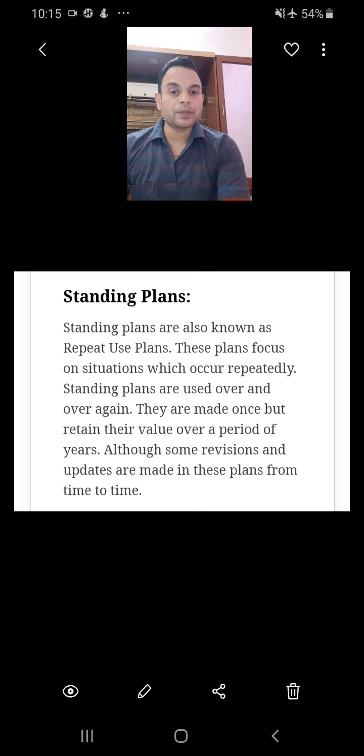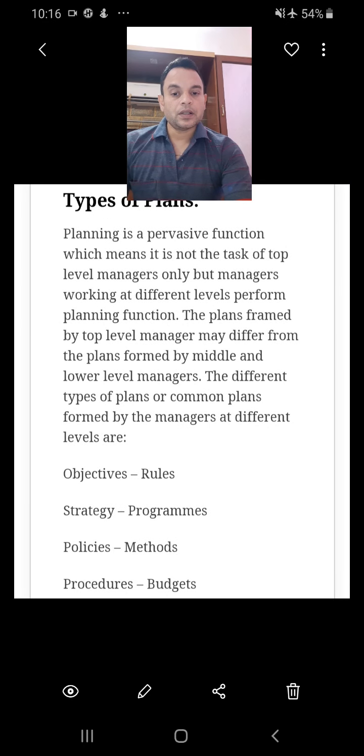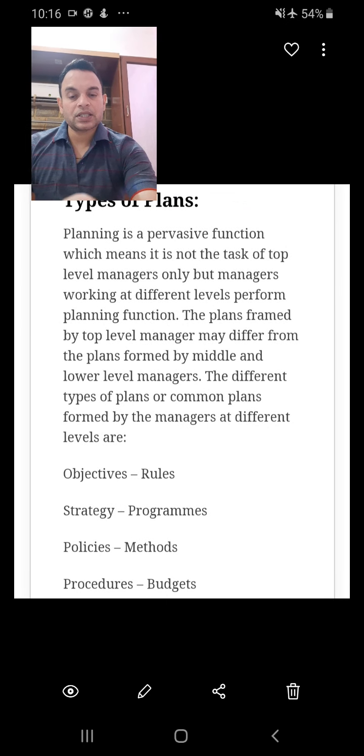You can update that machinery as and when required, but that is known as standing plans. So single use plan means the plan which can be used only once. Standing plans means the plans which can be used repeatedly. Now this topic has got 8 different points that we have to see. So these are the topics, that is types of plans,